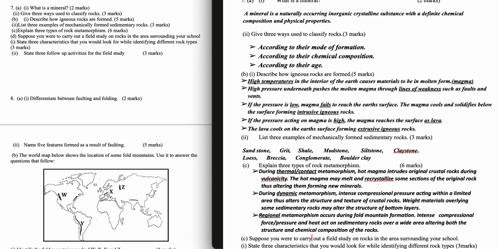During thermal metamorphism, hot magma intrudes original crustal rocks during volcanicity. The hot magma may melt and recrystallize some sections of the original rock, thus altering them, forming new minerals. During dynamic metamorphism, intense compressional pressure acting within a limited area alters the structure and texture of crustal rocks. Wet materials overlying some sedimentary rocks may alter the structure of bottom layers.